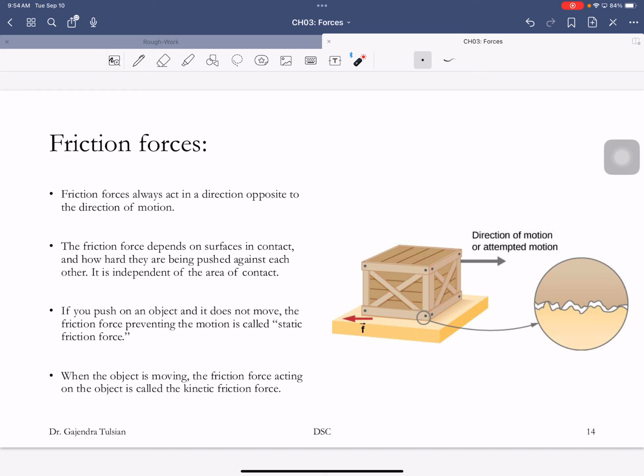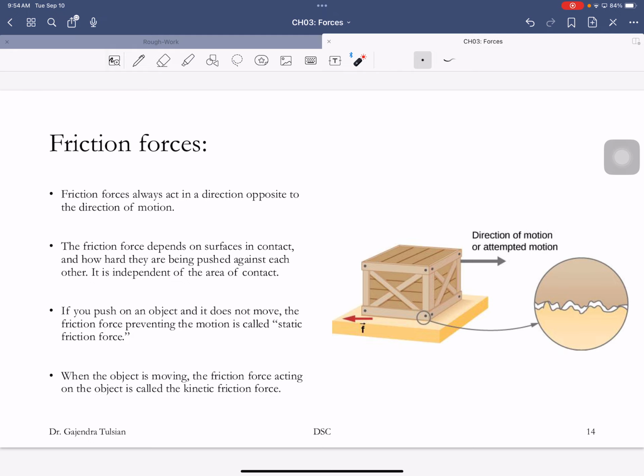All right, now we'll talk about friction forces. And like I said, friction is useful in many situations. It's a nuisance in other situations. Without friction, you couldn't drive, you couldn't walk, and so on.